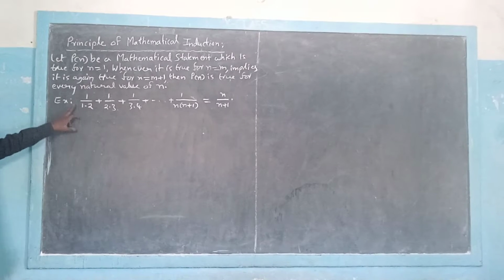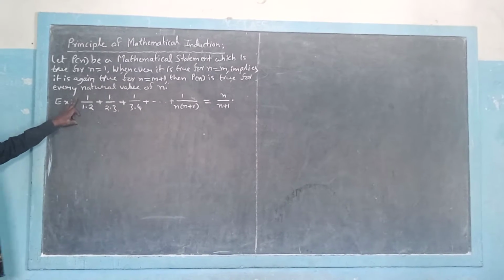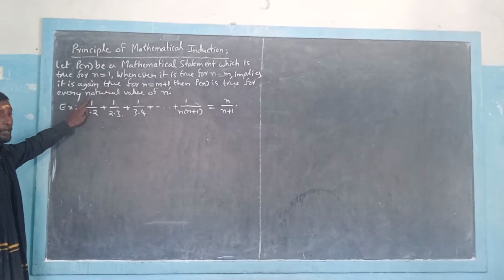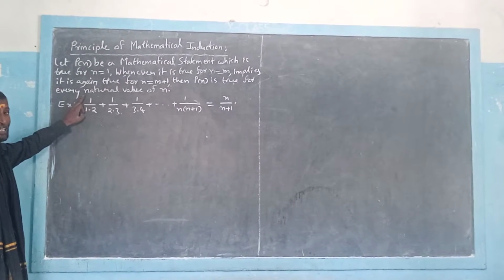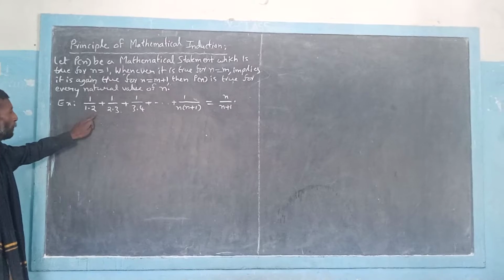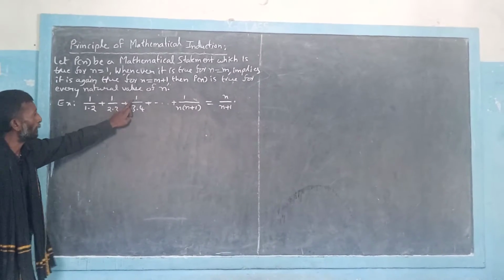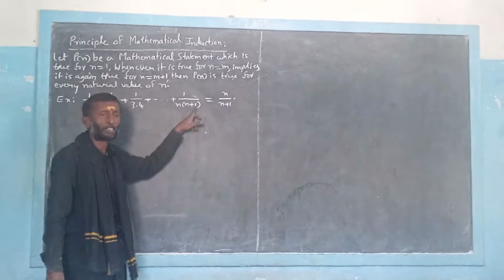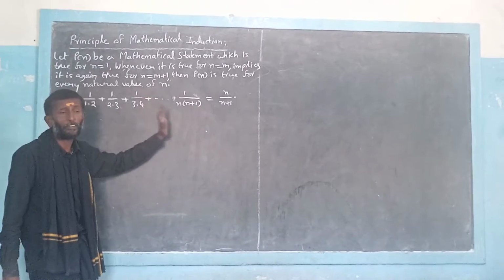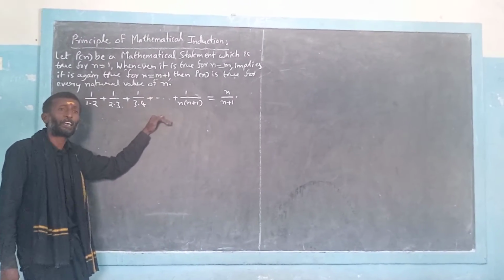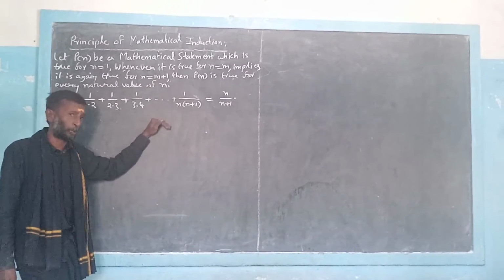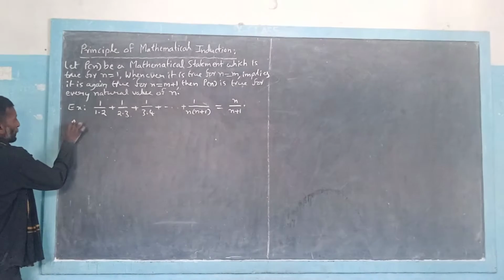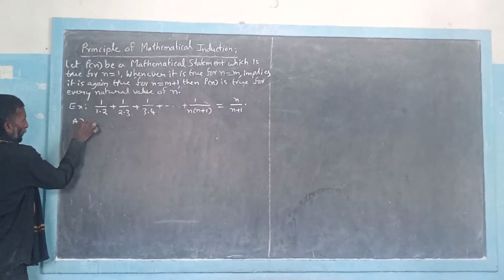Look at it carefully. This is very important. You can understand this problem very clearly. The given mathematical statement is that 1 by 1 into 2 plus 1 by 2 into 3 plus 1 by 3 into 4 plus so on, 1 by n into n plus 1 is always equal to n by n plus 1. Everybody will accept it. It is the universal truth. So now how do we prove this using the principle of mathematical induction?